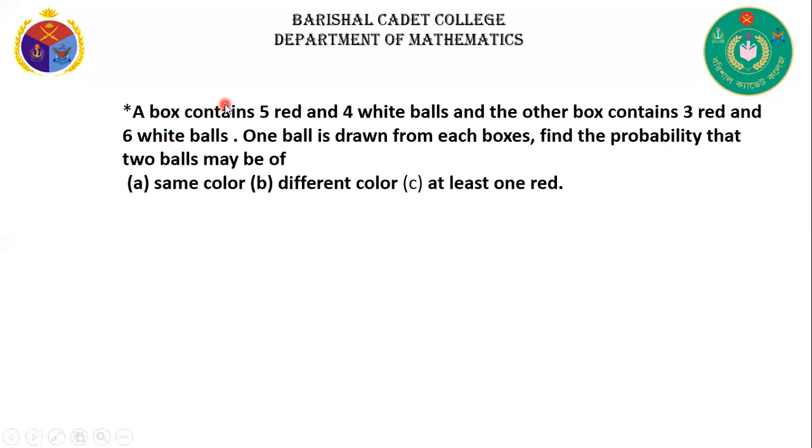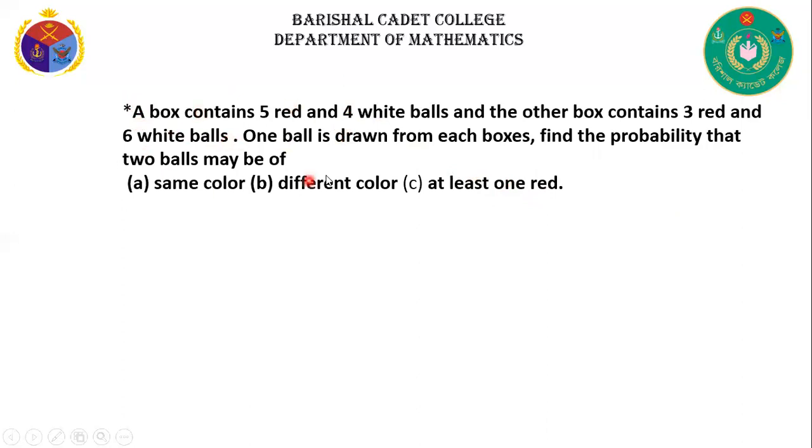Now another question. A box contained 5 red and 4 white balls, and another box contained 3 red and 6 white balls. One ball is drawn from each box. Find the probability that the two balls may be of the same color, different color, or at least one red.